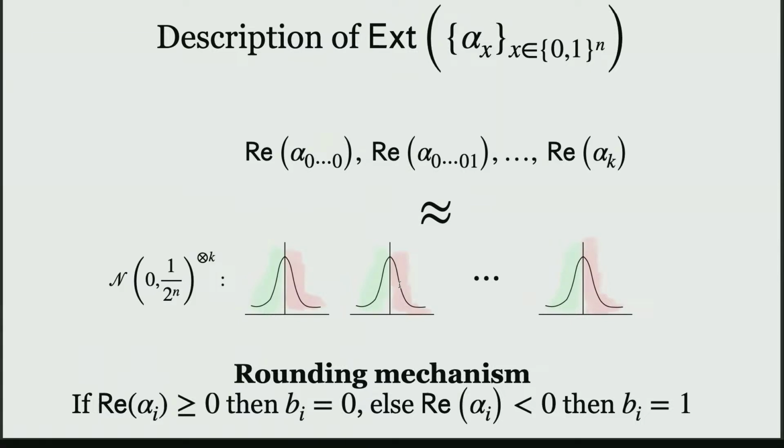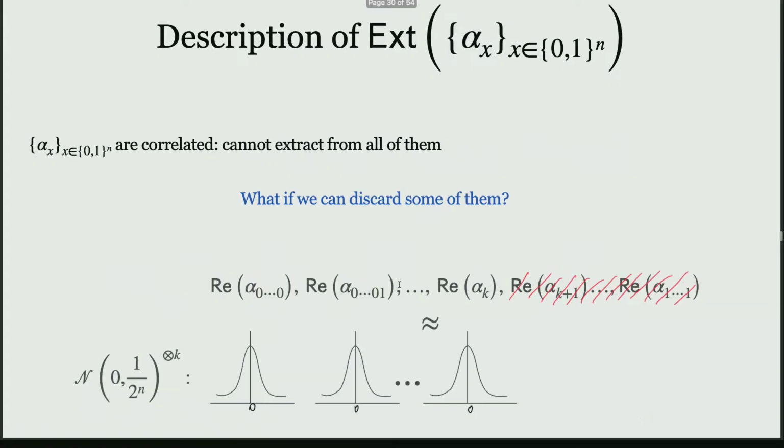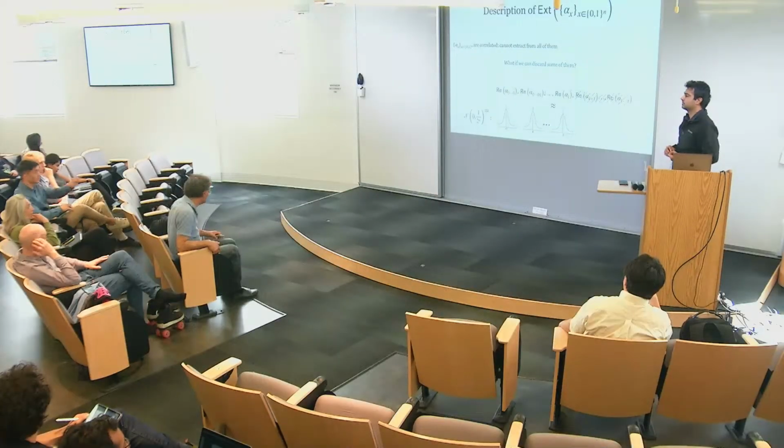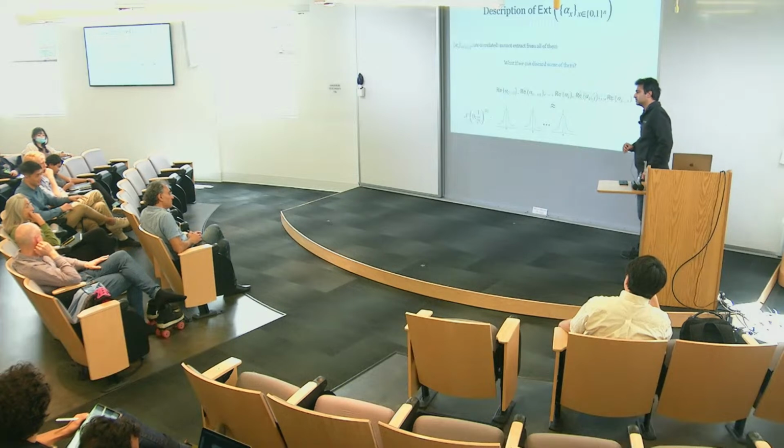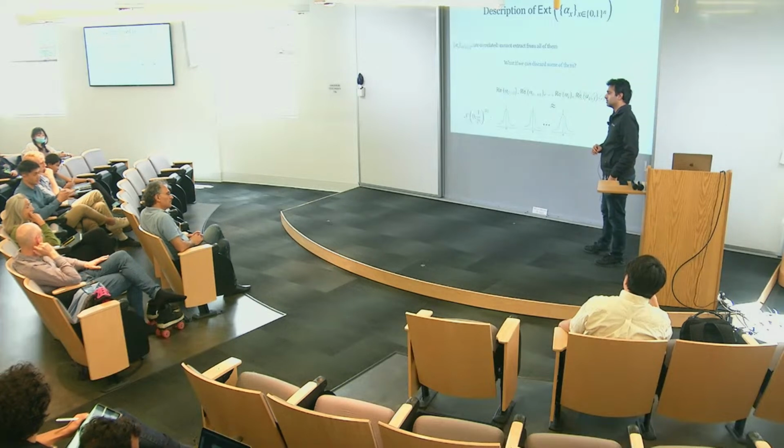Right, it's got a little bit lost. Can you just clarify, are the alphas supposed to be the complex Gaussian coefficients of a Haar-random state? They are the amplitudes of a Haar-random state. I see. And your problem is that you want to deterministically turn this into a random classical string. Yes, supposing that you have a mechanism for learning all of these amplitudes. You're saying you can't just output the amplitudes because they're normalized, and so they're actually not uniform. Yes, exactly.